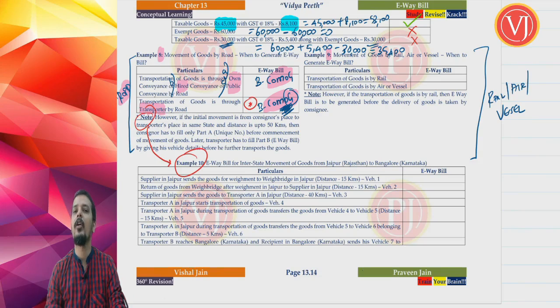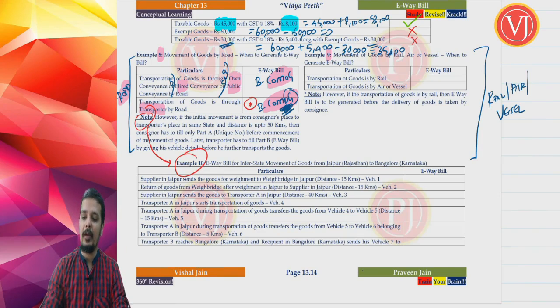That's a special note for what? That's a special note only given for your transporter category. The special note is not for your own conveyance or hired conveyance or public conveyance. Special note is only when the goods are taken through transporter on road.